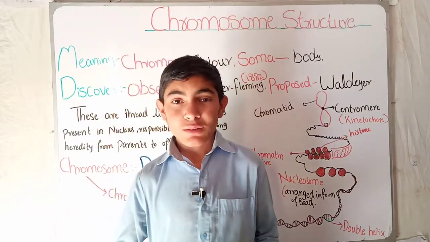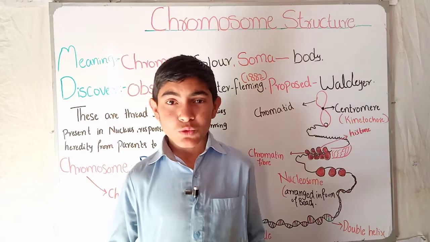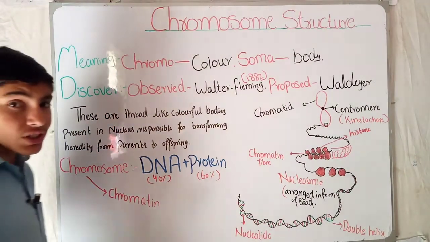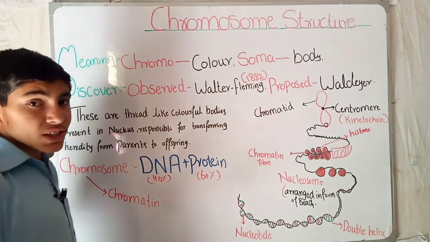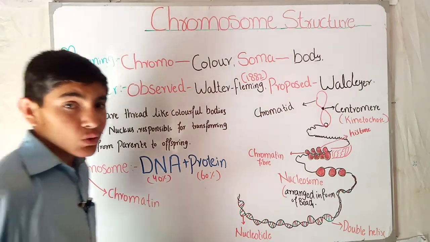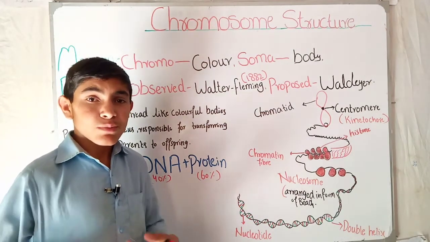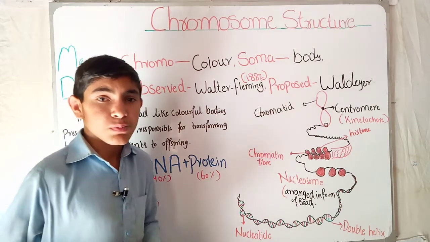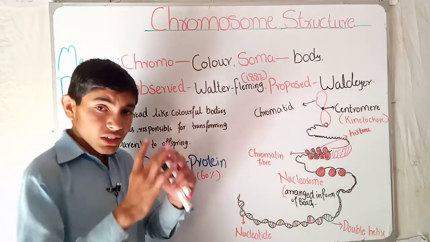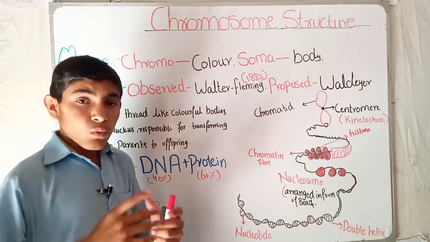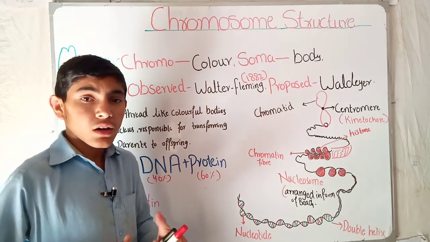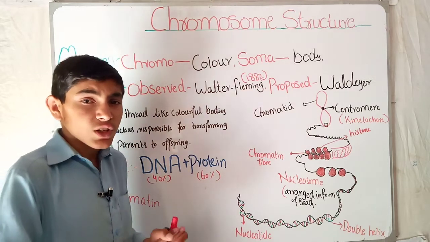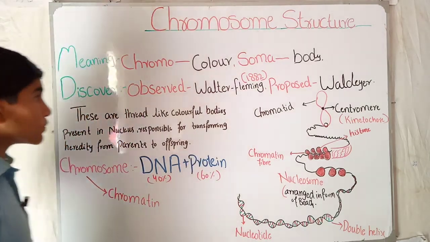Students, today we will talk about the next topic, the chromosome. So chromosome is actually the hereditary material which is present in the nucleus of every cell. We say that every body is made of cells, and in the cell a central structure called the nucleus is present. In the nucleus there are thread-like structures which store the hereditary materials, encoding different characters of the body. They are present in thread-like structures. These thread-like structures are called chromosomes.